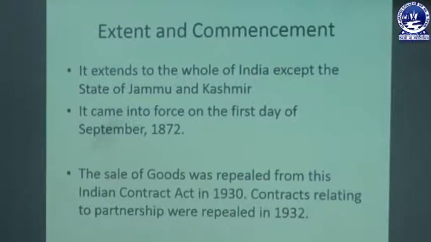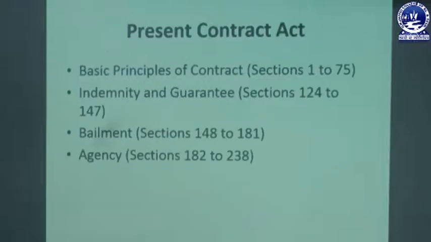The Indian Partnership Act, established in 1932, was repealed from the Indian Contract Act, and the Sale of Goods Act, established in 1930, was also repealed from the Indian Contract Act. This Act extends to the whole of India except the state of Jammu and Kashmir, and it came into force on the first day of September 1872.